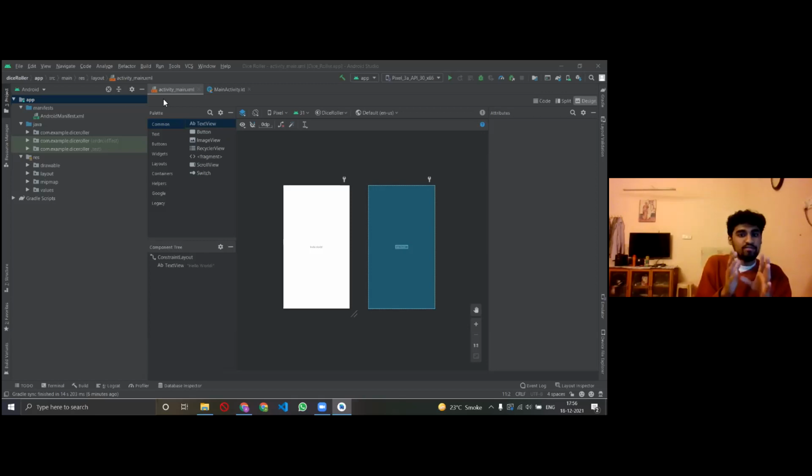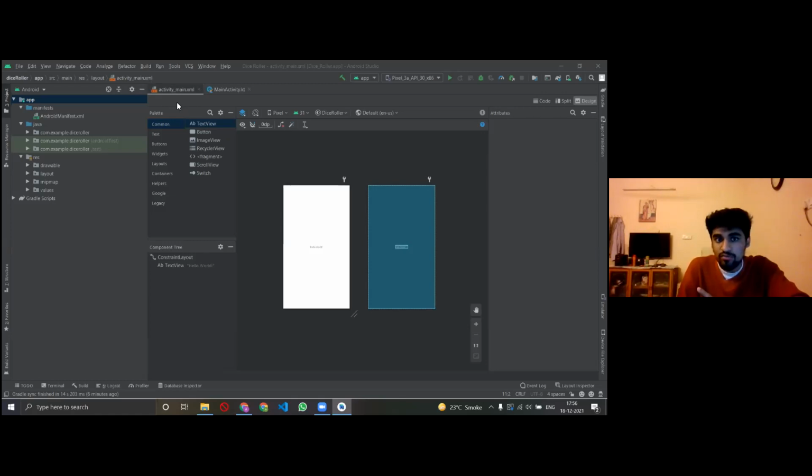Your app is going to have two things: a front end and a back end. Front end is how things are going to look. Back end is how the interaction between those things is going to happen, right? So the front end can be done here in activity_main XML. Earlier, I also told you that you can drag and drop things in Android Studio. So what is that? I'll tell you.